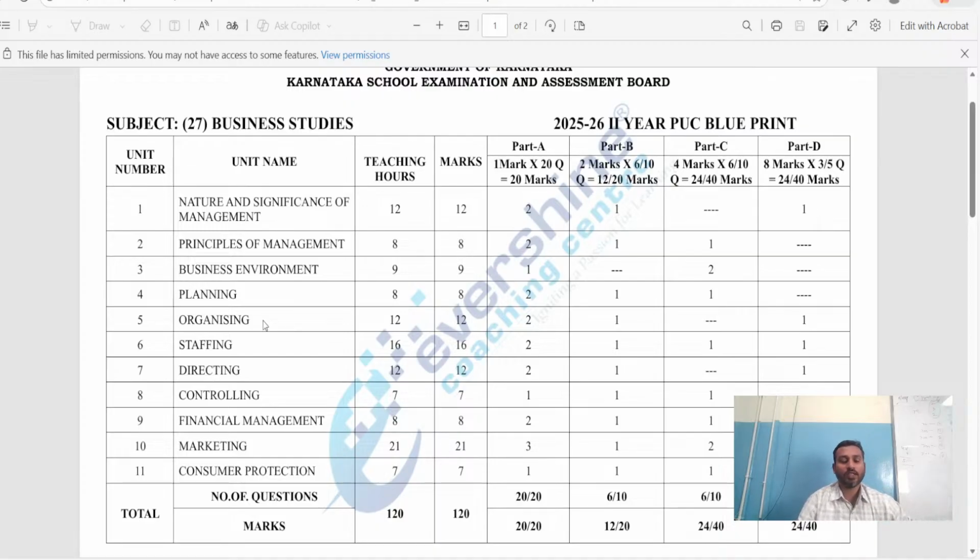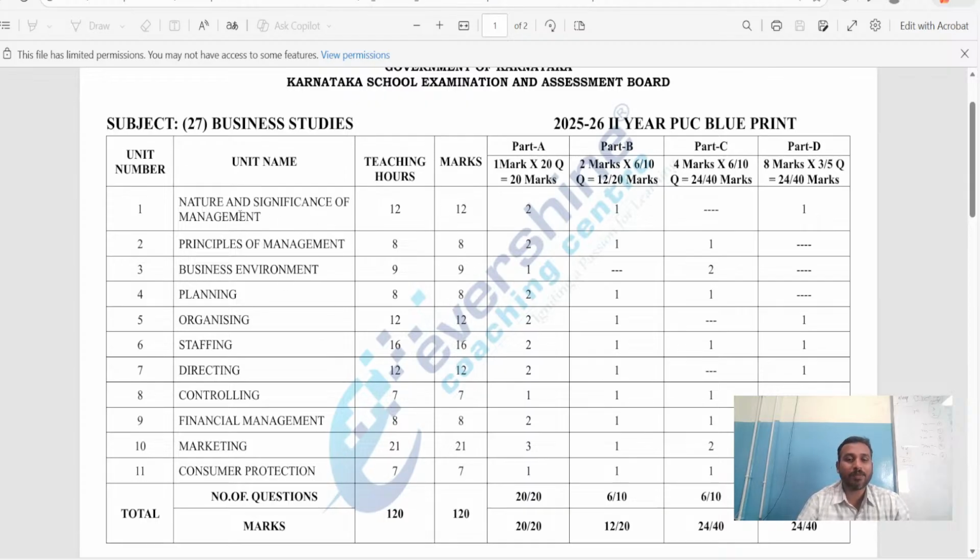As you can see, the first chapter is nature and significance of management. You need not go ahead with the teaching hours here. We'll focus on the total marks.